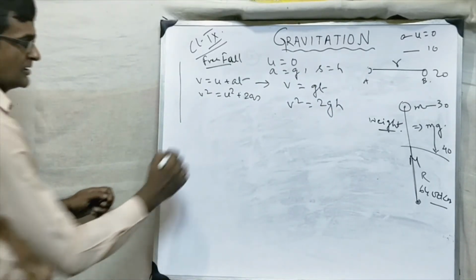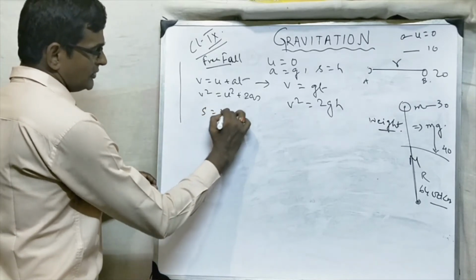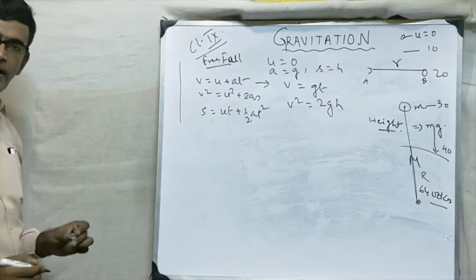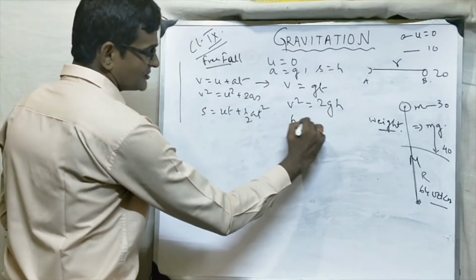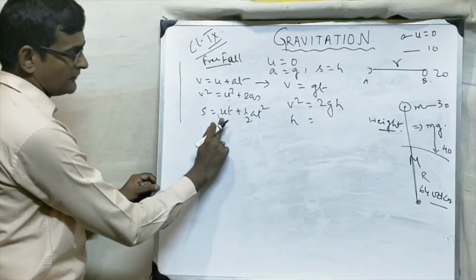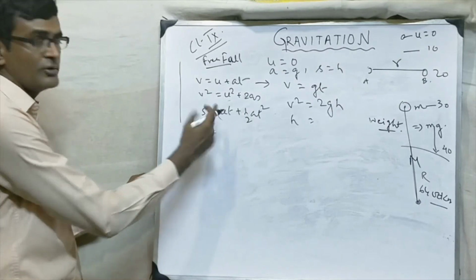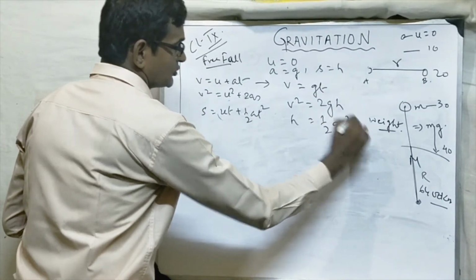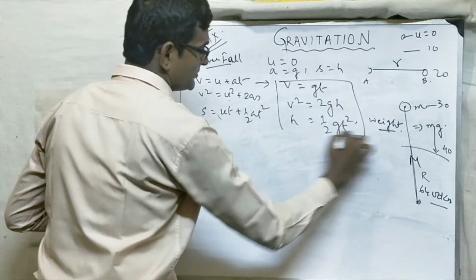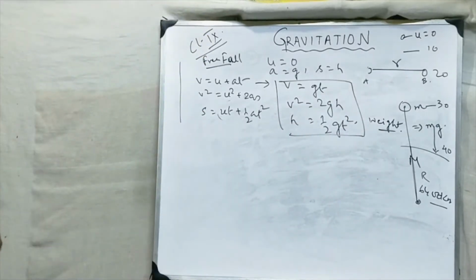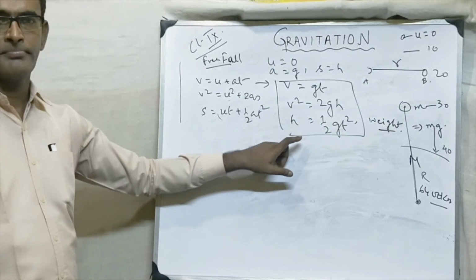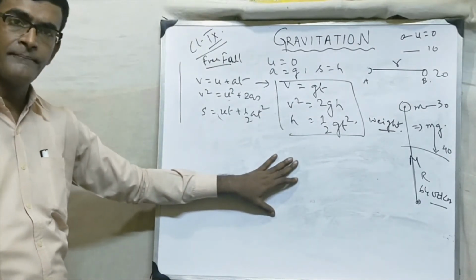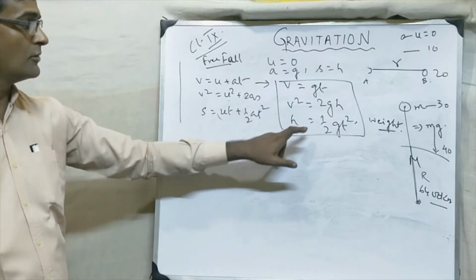Clear? Now S equal to UT plus half AT square. This is the third formula we have derived. S is H. This part vanishes because U is 0, and 0 into anything is 0. So it will become half GT square. So please note down, these are the formulas we will apply in the numericals in case of free fall. Okay, clear?